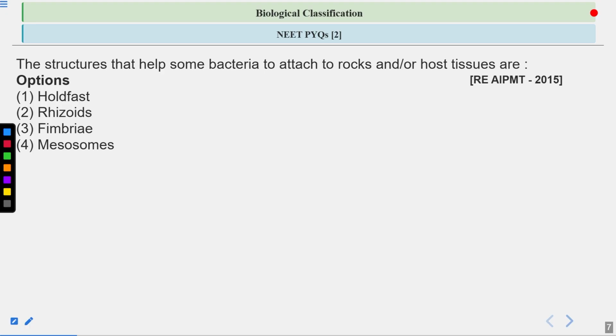They are telling you there are some structures present in bacteria, and these structures help the bacteria to attach to the rocks or to the host tissue. What are these structures called? What are the options here? Option A is holdfast. Second option is rhizoids. Third is fimbriae. And fourth is mesosomes. So what will be the answer?